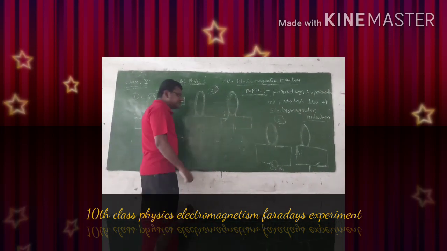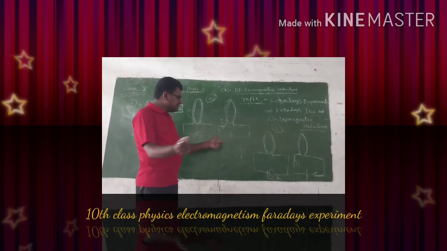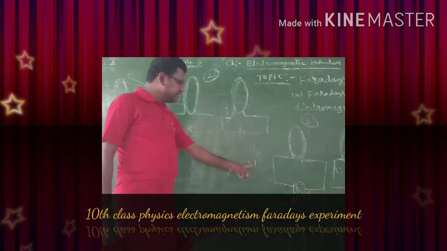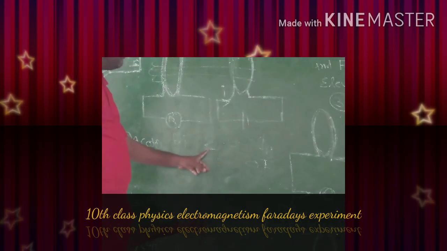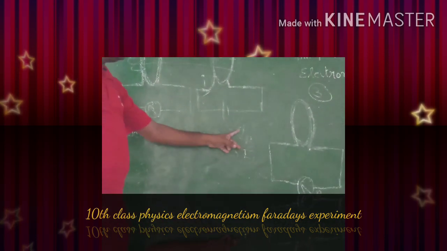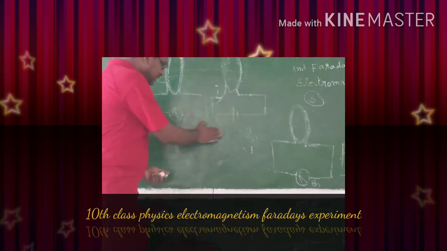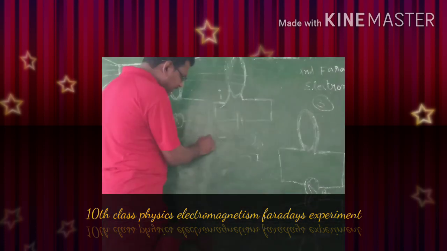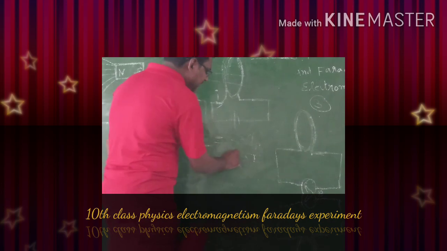Suppose the change in magnetic flux through a coil in delta t time is delta phi suffix B, then the induced EMF E is equal to delta phi suffix B by delta t. E is equal to delta phi suffix B by delta t.